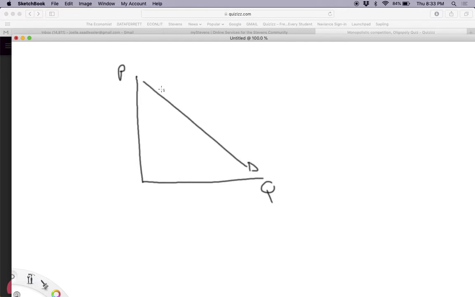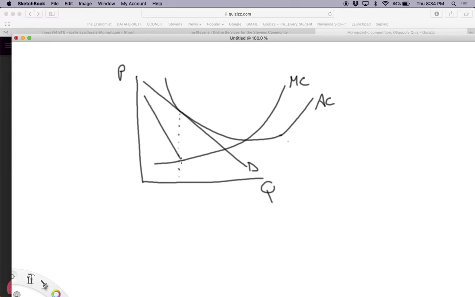To remind you, in monopolistic competition, when you are in long-run equilibrium, okay, so we know that marginal revenue equals marginal cost.